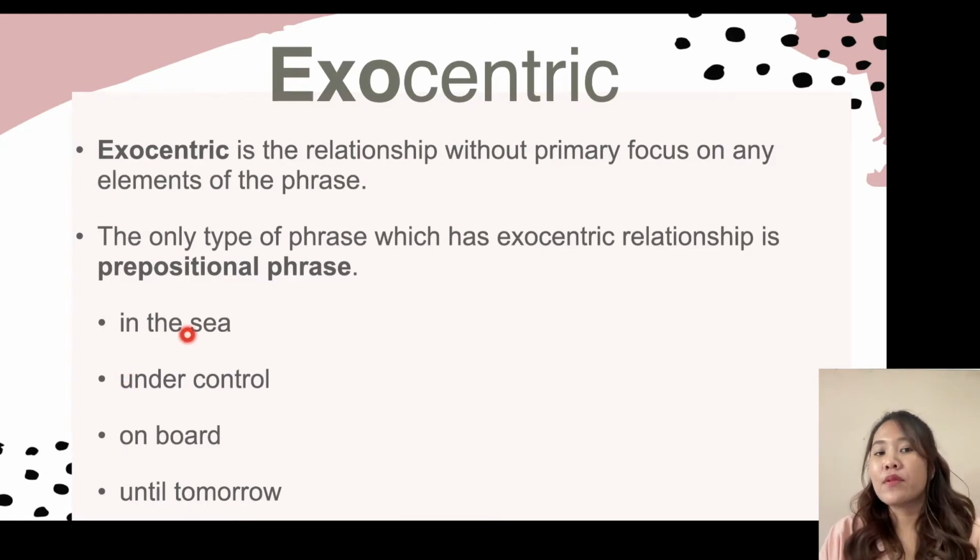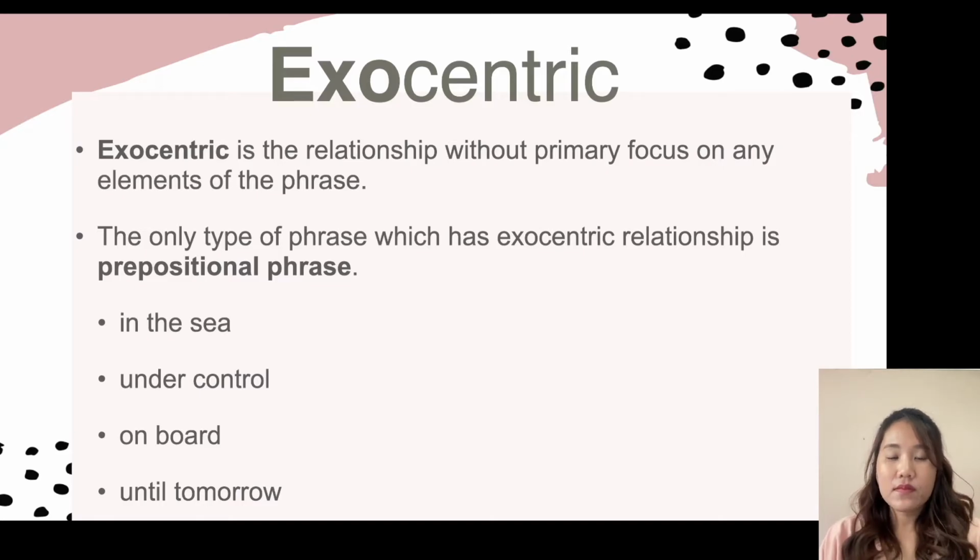For example, in the sea, under control, on board, or until tomorrow, it seems that the focus is shared between the head and other elements within the phrase. So only the prepositional phrase is exocentric.